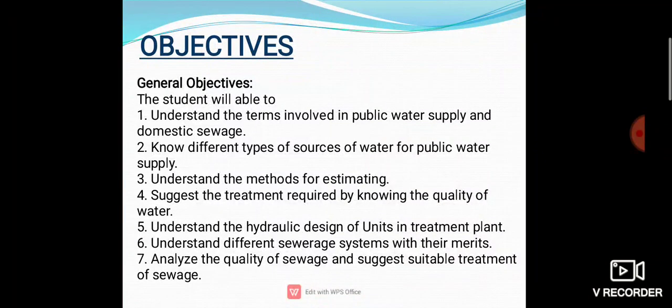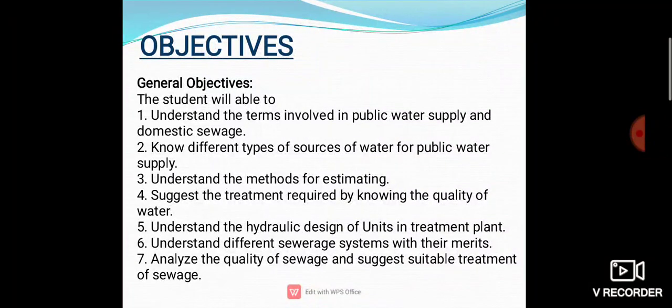This all is contained in subsurface sources, okay. So these sources are very important for taking the water, and this water will be conveyed through the distribution system, okay. It is conveyed to the water treatment plant for treatment.